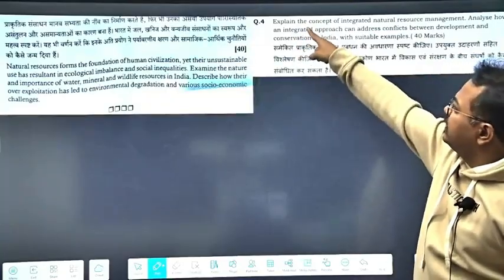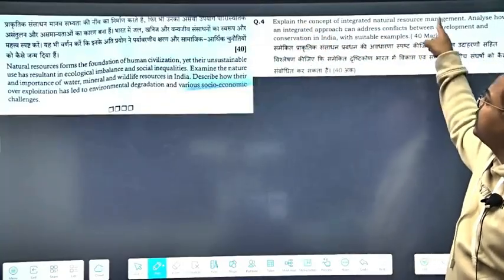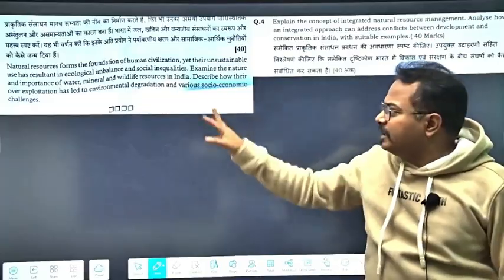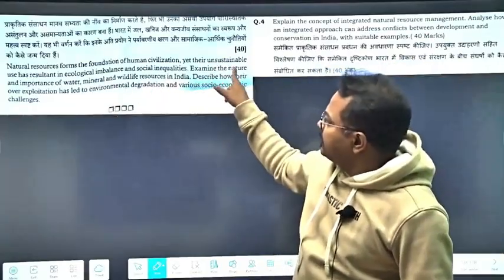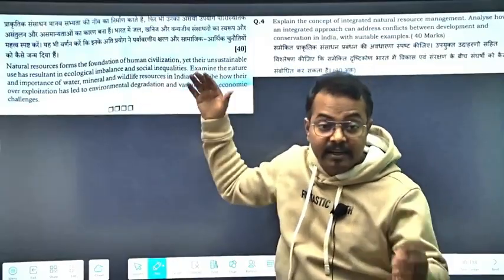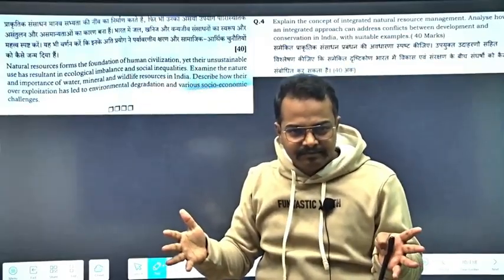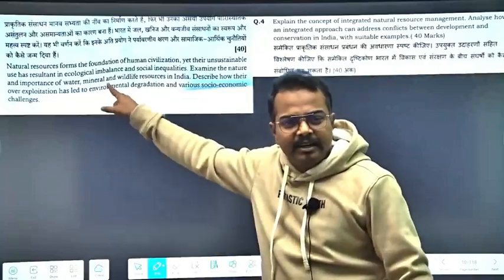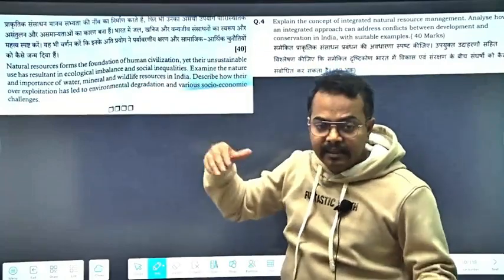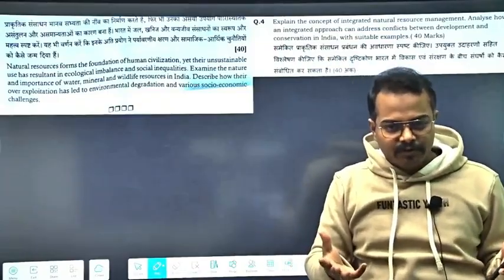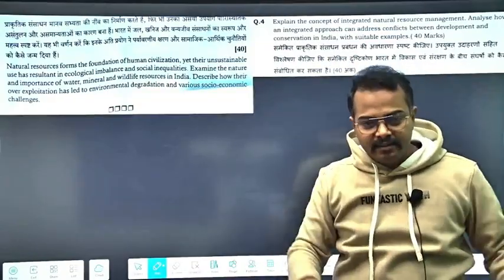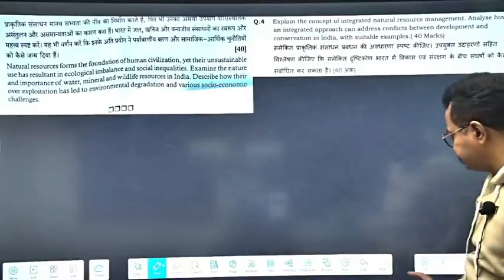We have asked that explain the concept of integrated natural resource management. So integrated natural resource management, here also the question is the same. Examine the nature or importance of water, mineral, wildlife resources in India. So this is an integrated natural resource management. They have written separately and we have written integrated. So that is the same thing here, that integrated resource management you have to look for. Do not go for single resource management, you have to go for integrated resource management. Again, the question is the same.